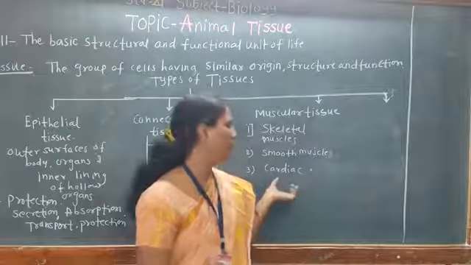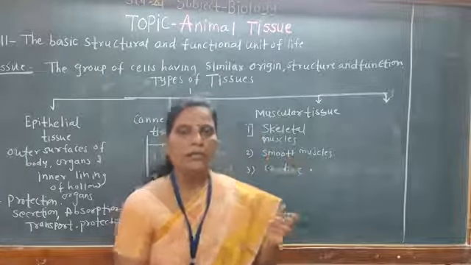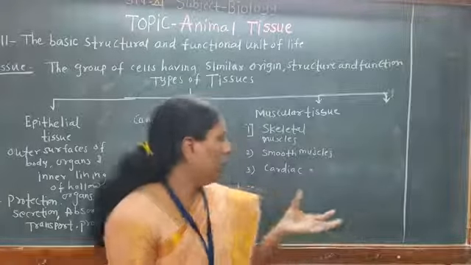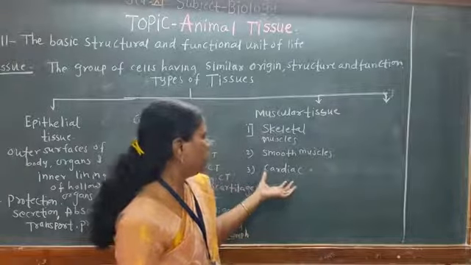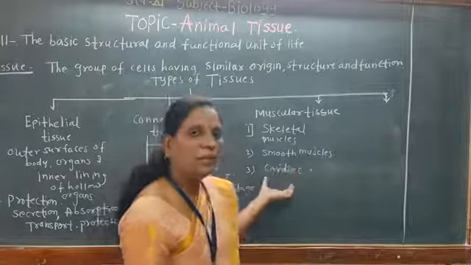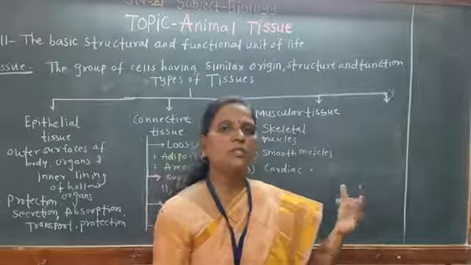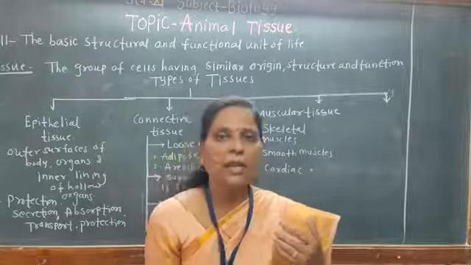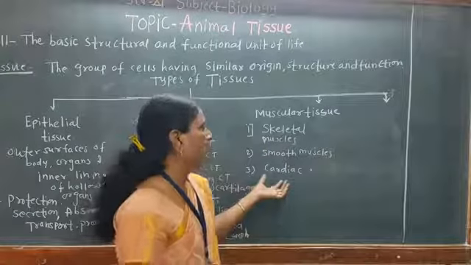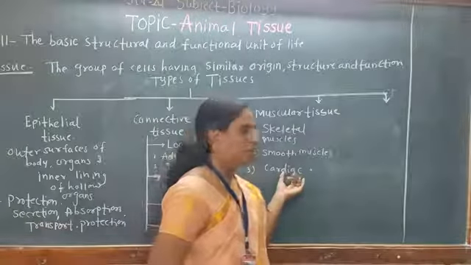They are present in the wall of the heart. Cardiac muscles are also involuntary in their action and they function non-stop throughout life. So they are present in the heart muscles.